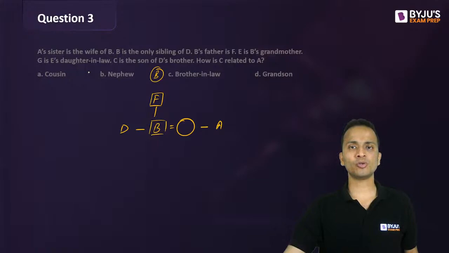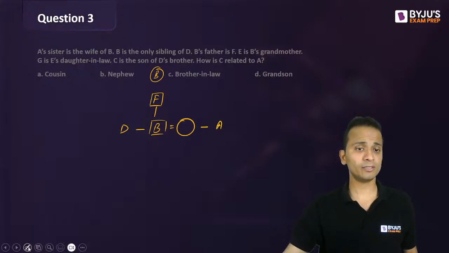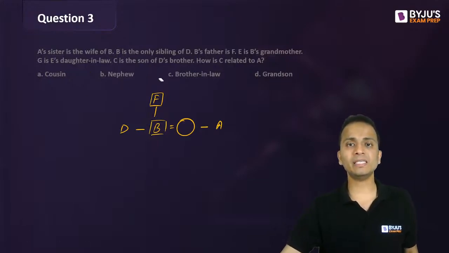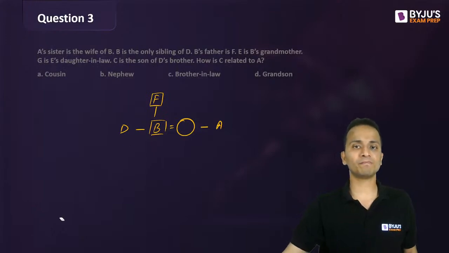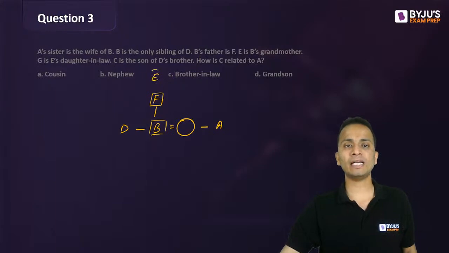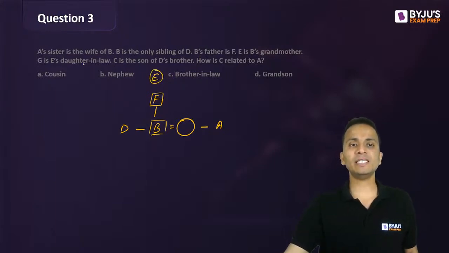Okay, wait, I'm sorry. So E is B's grandmother. Okay, so let's place E at the top. So this is E, the grandmother. Now G is E's daughter-in-law. So E's daughter-in-law, that means G will be the wife of E's son.